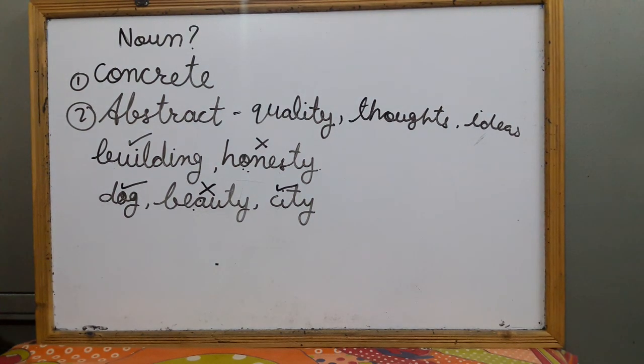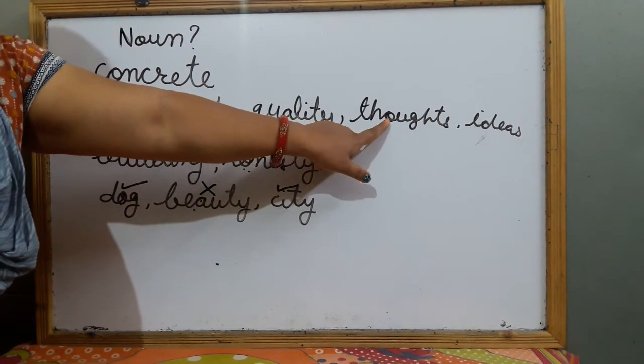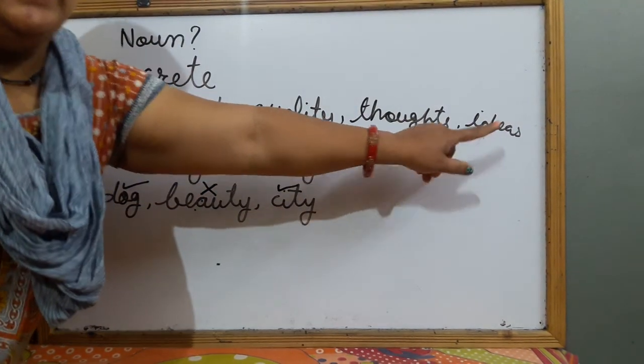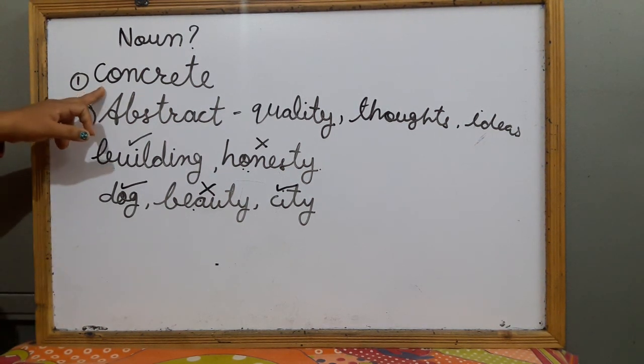These are included in abstract nouns. Okay? We can't touch quality of anything, we can't touch thoughts of anybody, we can't touch ideas of anybody. So the nouns which we can feel only, they are in abstract noun, and the nouns which we can touch and see, they are in concrete noun.